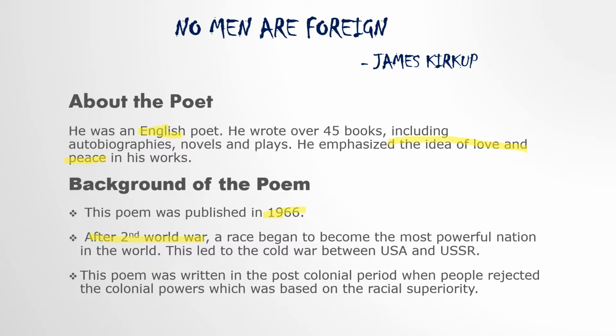On one side it was Russia, known as the USSR at that time, because it was a group of many countries. You must have read in your history books. So the USA and Russia were the powerful nations and they wanted to be the most influential, most dominant country in the world. So the race began.